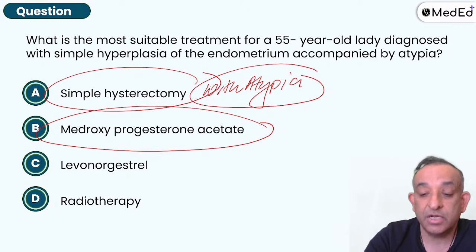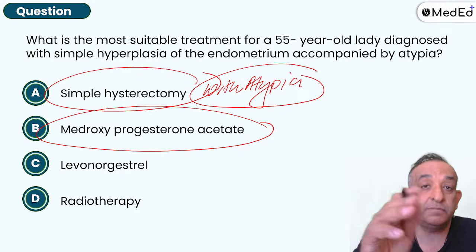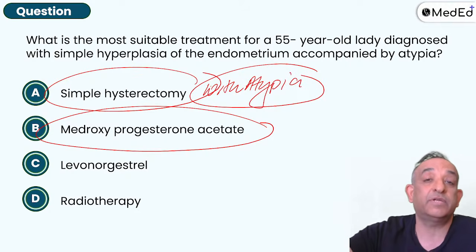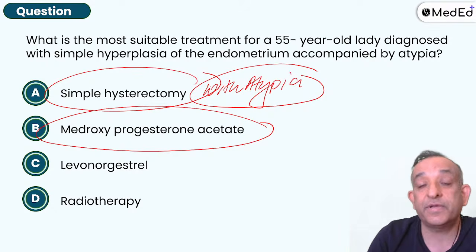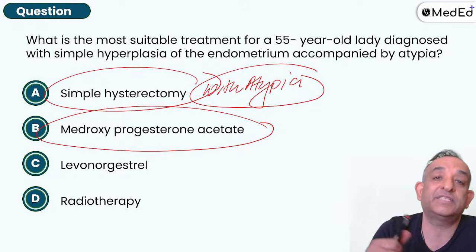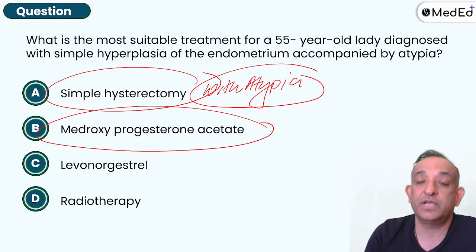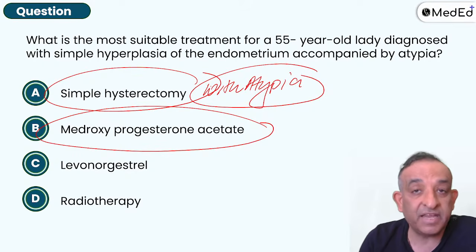It's a pre-malignant condition. So simple hyperplasia without atypia is 1%. Complex hyperplasia without atypia is 3%. Simple with atypia is 8%. Complex with atypia is 29%. So it's a complex hyperplasia with atypia and simple hyperplasia with atypia. With atypia, I do a hysterectomy. Without atypia, I can give progesterone tablets to reverse. This is also a fairly common question. All right, keeps coming in the exam.